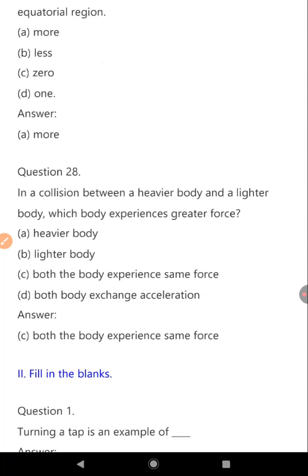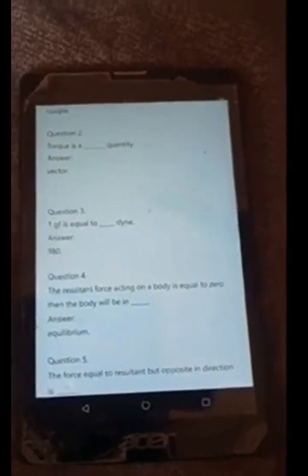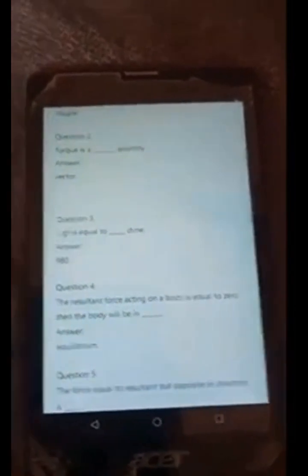In a collision between a heavier body and a lighter body, which body experiences greater force? A. Heavier body, B. Lighter body, C. Both bodies experience the same force. Fill in the blanks. Question 1. Turning a tap is an example of a couple. Torque is a vector quantity.